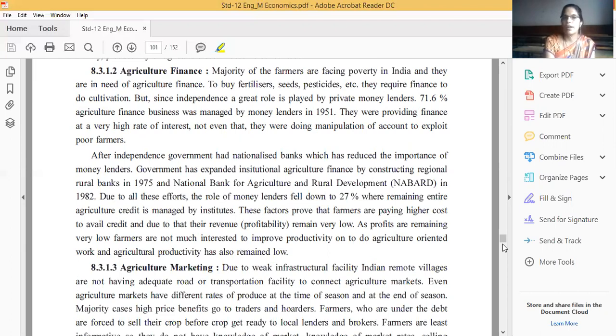71.6% of agriculture finance business was managed by moneylenders in 1951. They were providing finance at a very high rate of interest. Agriculture finance also created a big problem for the farmers.